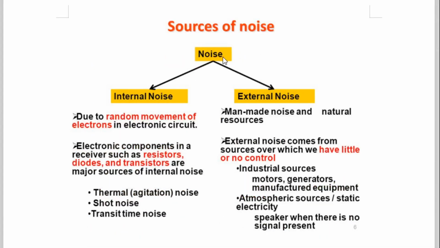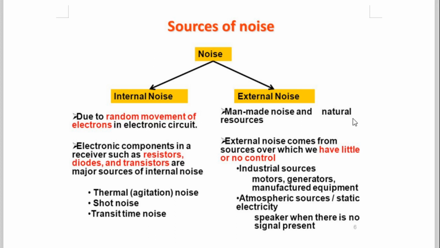Now, sources of noise, let us see here. Internal noise and external noise. Internal noise is due to the random movement of electrons in electronic components in a receiver circuit or transmitter circuit. You can say that resistors, diodes, and transistors are major sources of internal noise. This is important. Thermal noise is also called agitation noise. Then shot noise, random arrival of the electrons. Then transit time noise, sudden change in the voltages.